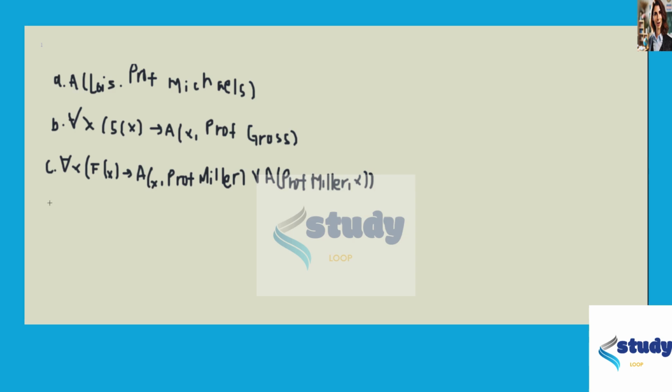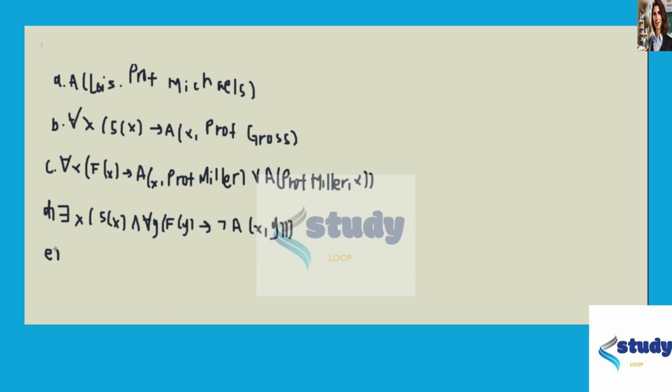For part D, we can rewrite it as: there is a person x who is a student, and for all people y, if y is a faculty member, then this person x did not ask y a question. So it's existential for x, S(x), which is x is a student, and universal for y, F(y), then not A(x, y).